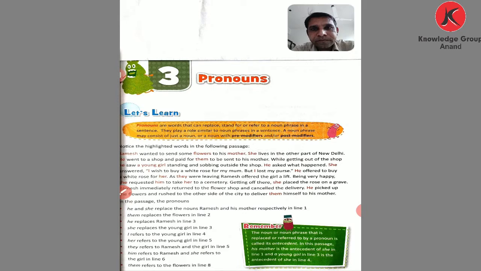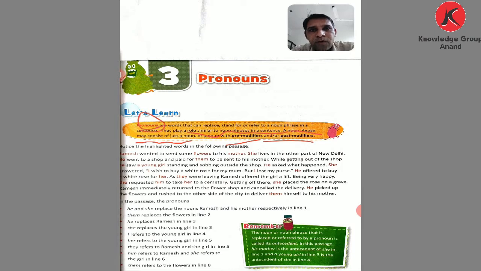What is a pronoun? Pronouns are words that can replace, stand for, or refer to a noun phrase in a sentence. They play a role similar to a noun phrase in a sentence. A noun phrase may consist of just a noun or a noun with pre-modifiers and or post-modifiers.